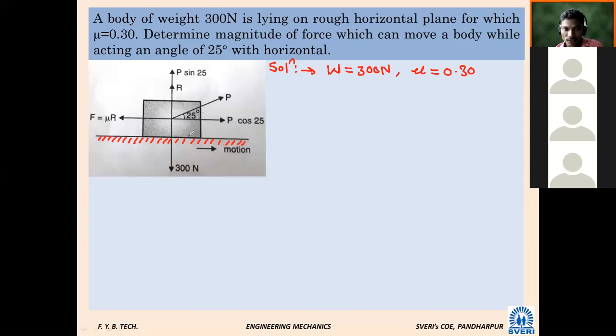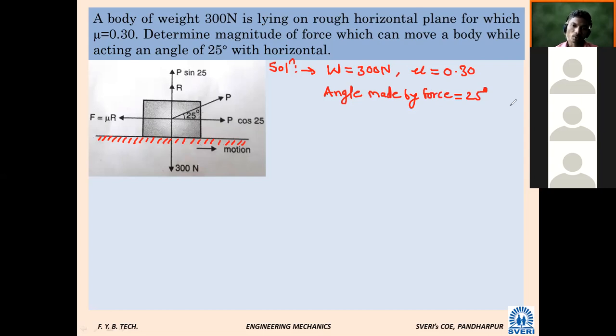That is the 25 degree. So the notation is not there for that angle. So here I will write: angle made by force, 25 degree with horizontal.